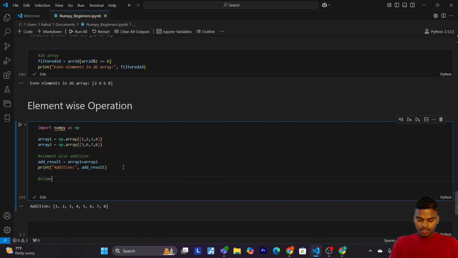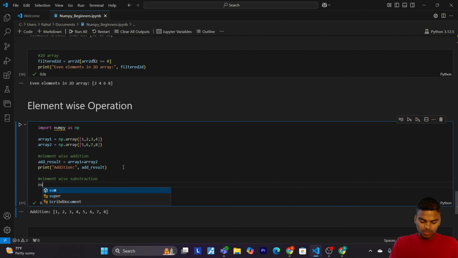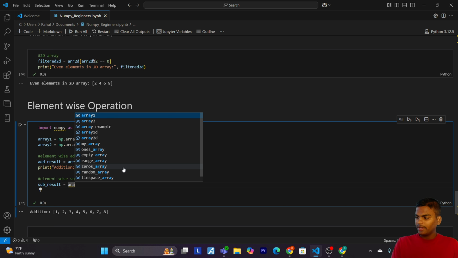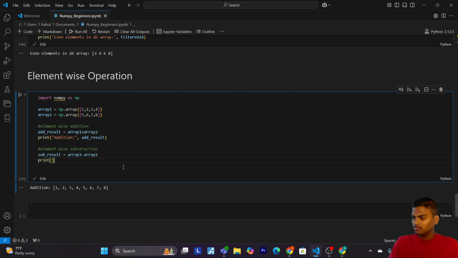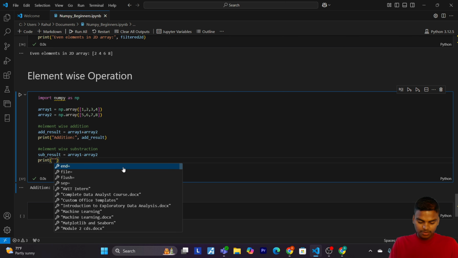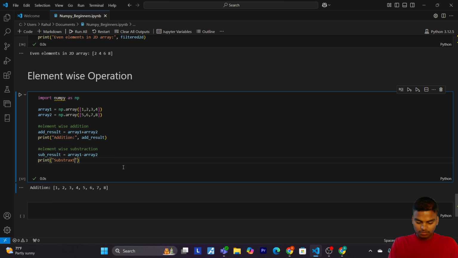Now let's write element-wise subtraction. sub_result equals array1 minus array2. Now print subtraction, and then pass sub_result.